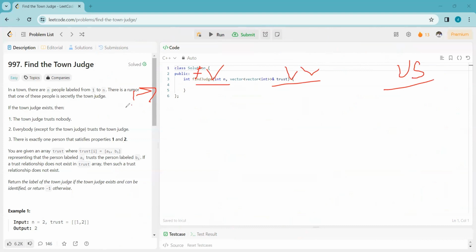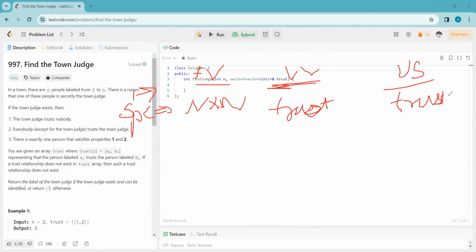In space complexity, we see a fixed vector will take n cross n space, and a variable vector will take space equivalent to the trust size, and an unordered set also will take space equivalent to trust size. And trust can never be greater than n square. So n square is always greater than trust.